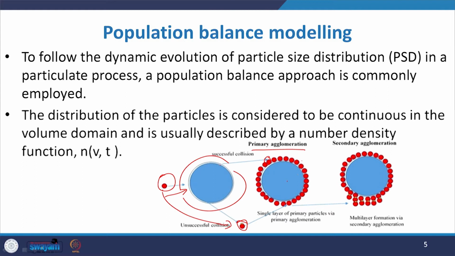So you see this is the single layer of primary particles via primary agglomeration, and whenever you have a sufficient number of other particles, there may be a chance of multi-layer formation via secondary agglomeration. By this way you can predict and see that there is a successive evolution of different types of particle sizes.